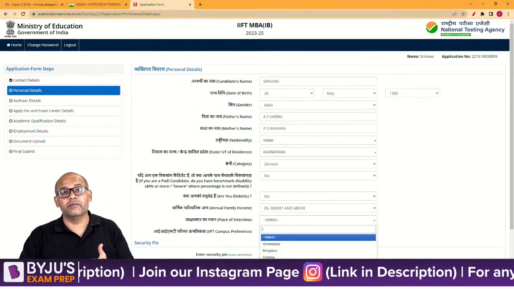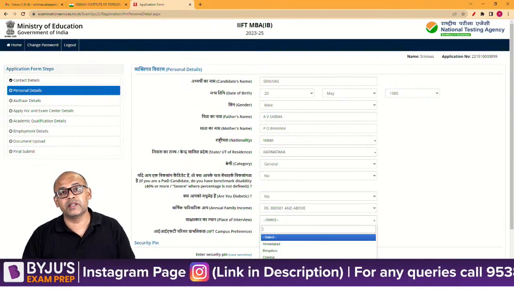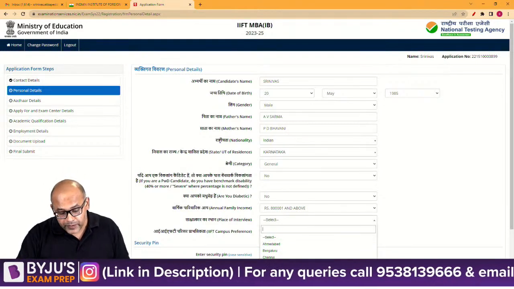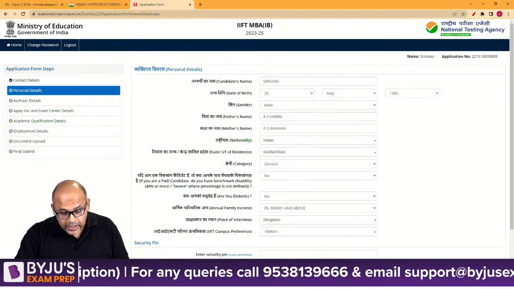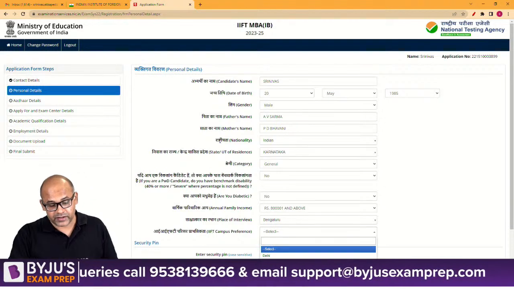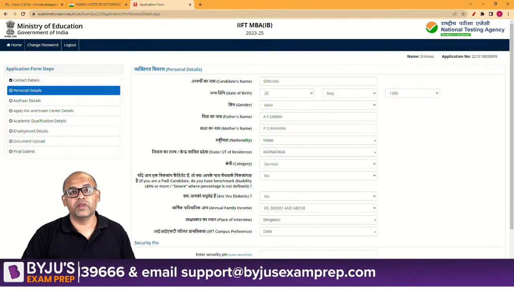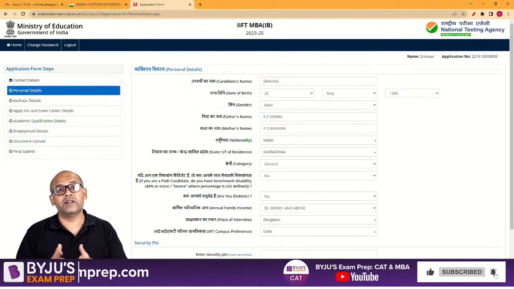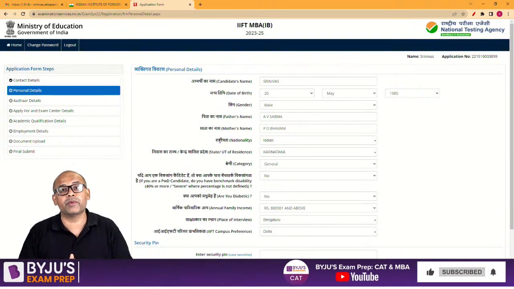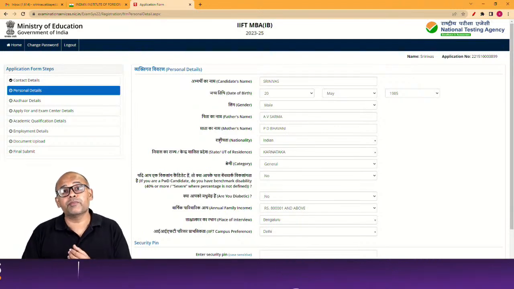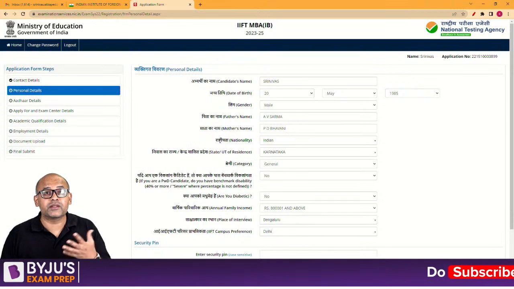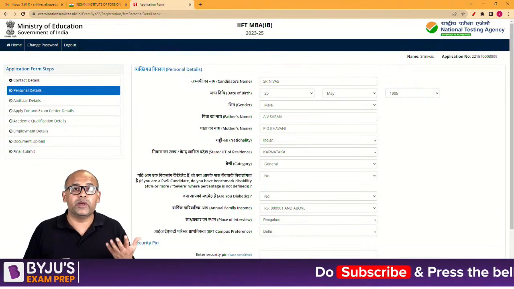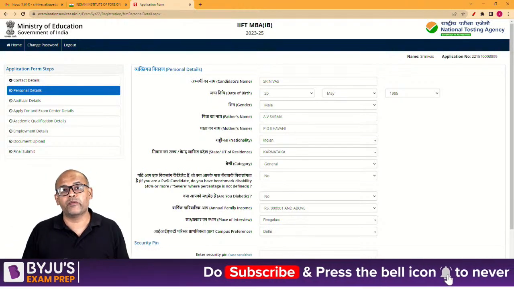Place of interview, again be careful, you get the interview in these places, typically your first preference will be given. So I'll choose Bengaluru. Then IIFT campus preference. Now Delhi is the main IIFT campus. When I say main, I would say it is the campus where IIFT made its name. It was the first campus. Then Kolkata started up. Kolkata is still doing pretty good, but again, if you have to ask me to pick one between Delhi and Kolkata, I would say opt for Delhi.